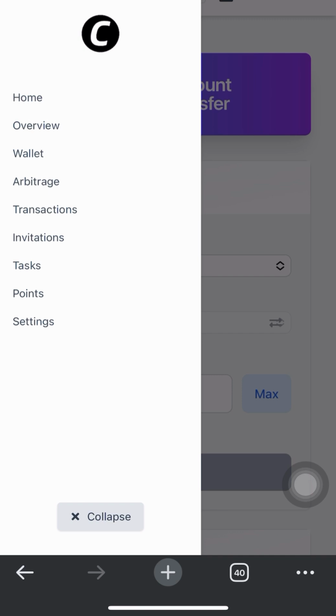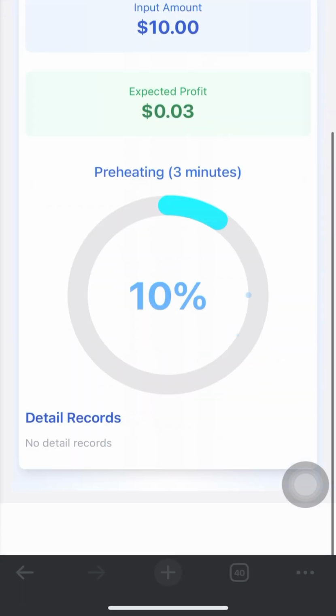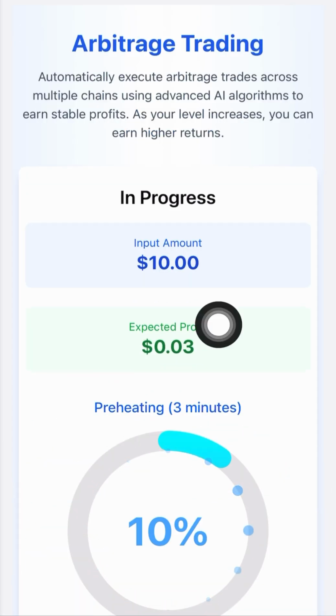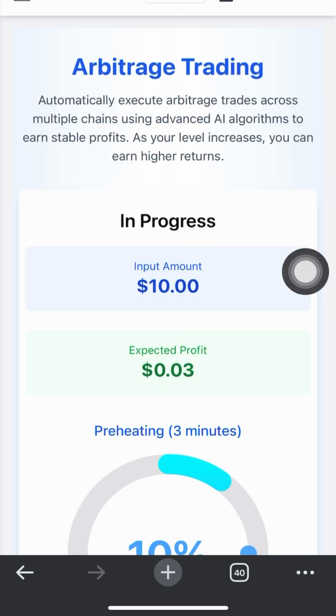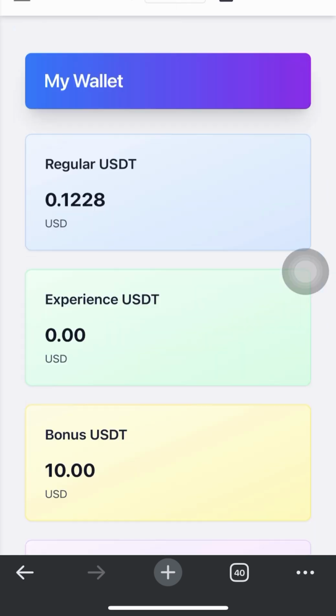This one I don't have, I'm using it for a demonstration. I have my real account over there. This one I use for the demonstration. You can see that it's preheating. It will do all the arbitrage for you whilst you relax. You can even close it and open it at any time you want.